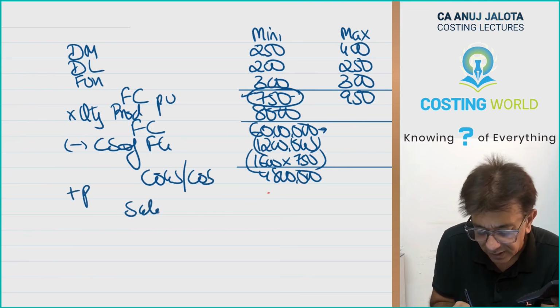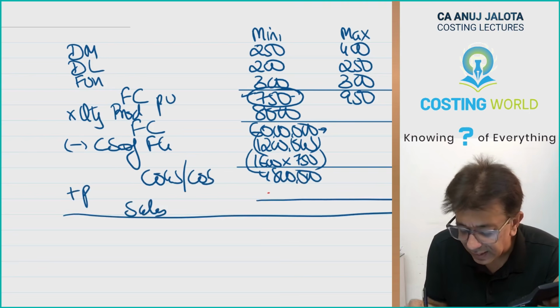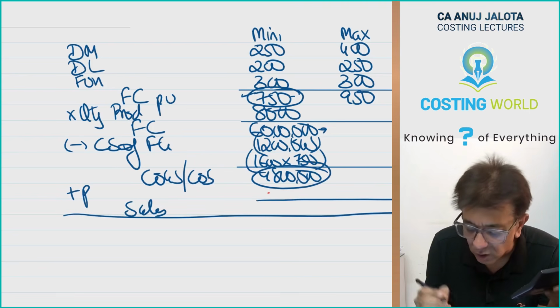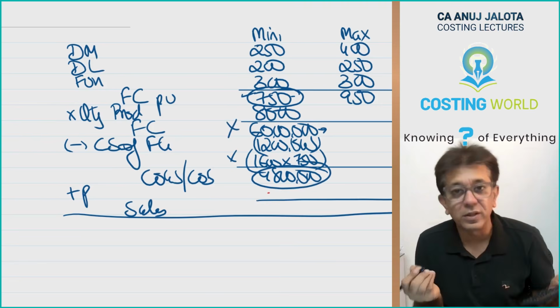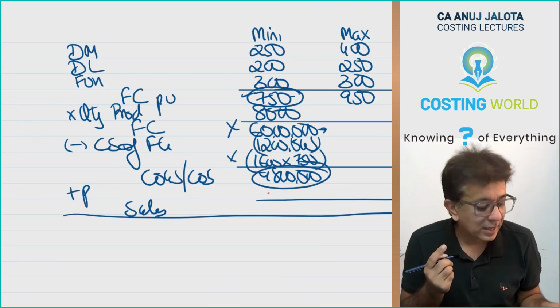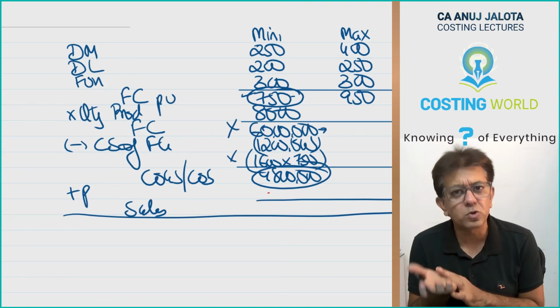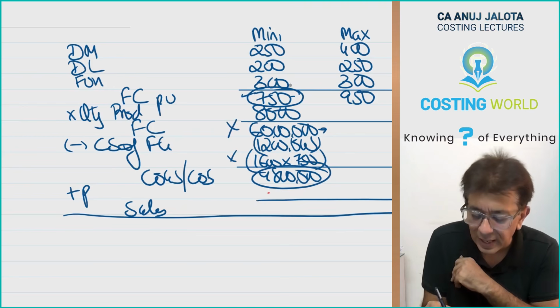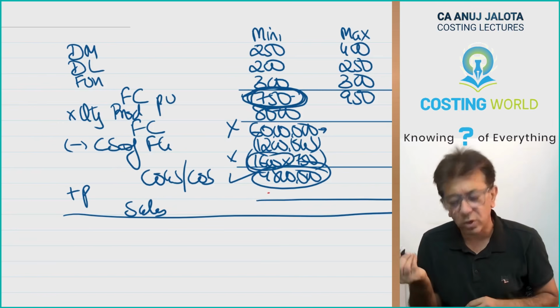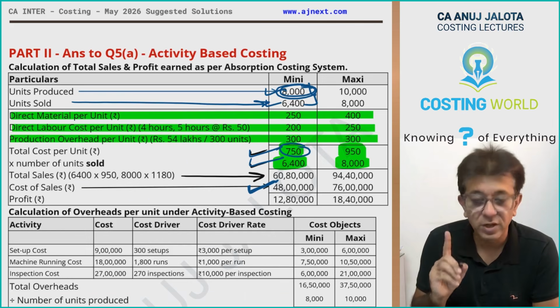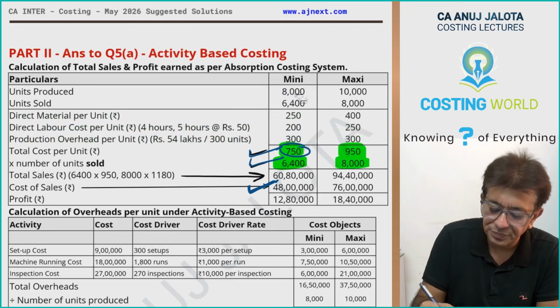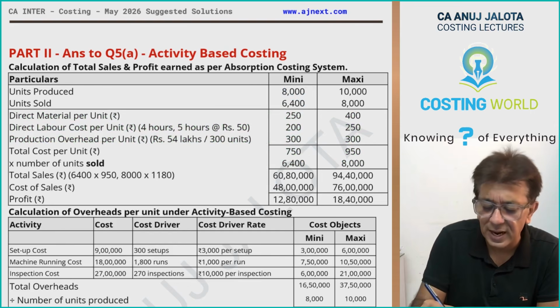Add profit, get sales. That is, I directly got this without doing this, because ultimately I realize that profit you get because of quantity sold only. So therefore, I directly multiplied 750 into quantity sold. Directly I got this particular figure. So therefore, see, again I'll repeat it once and then I'll start off the things back.